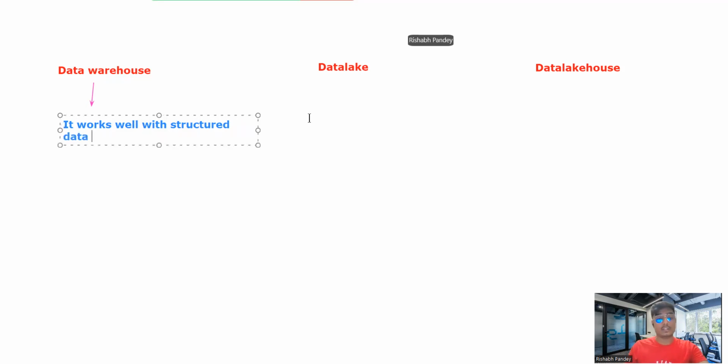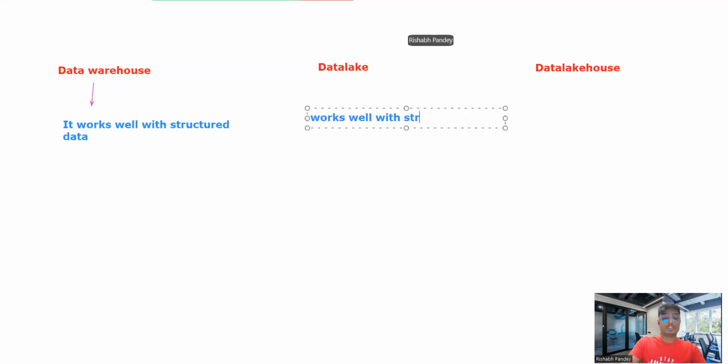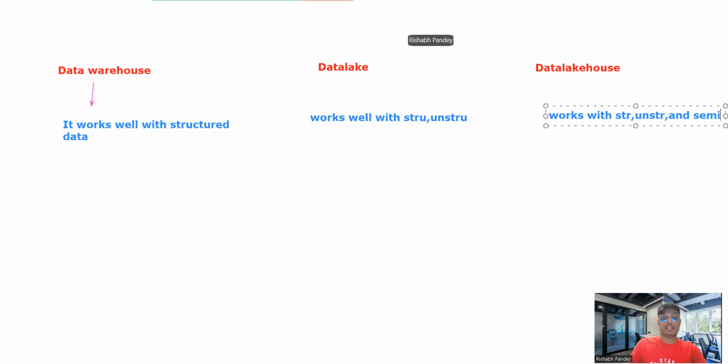And in comparison, the data lake works with structured and unstructured data, right? But this data lake house works with structured, unstructured, and semi-structured data as well, right?